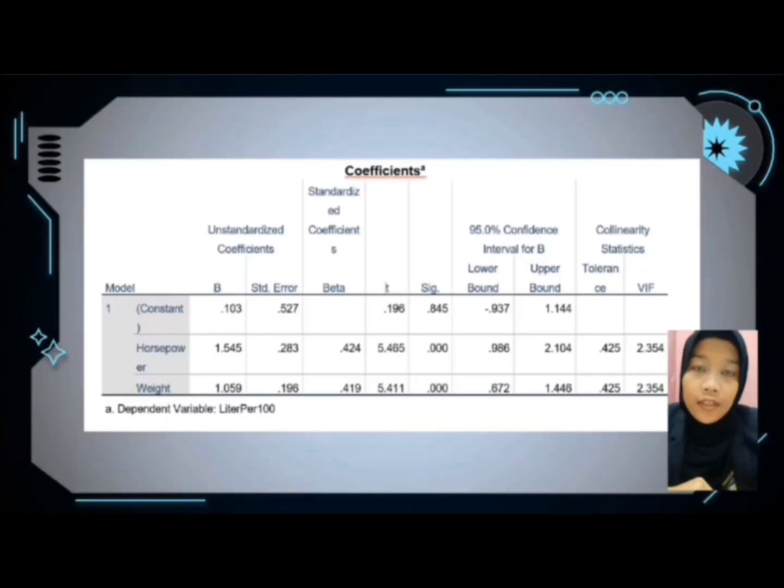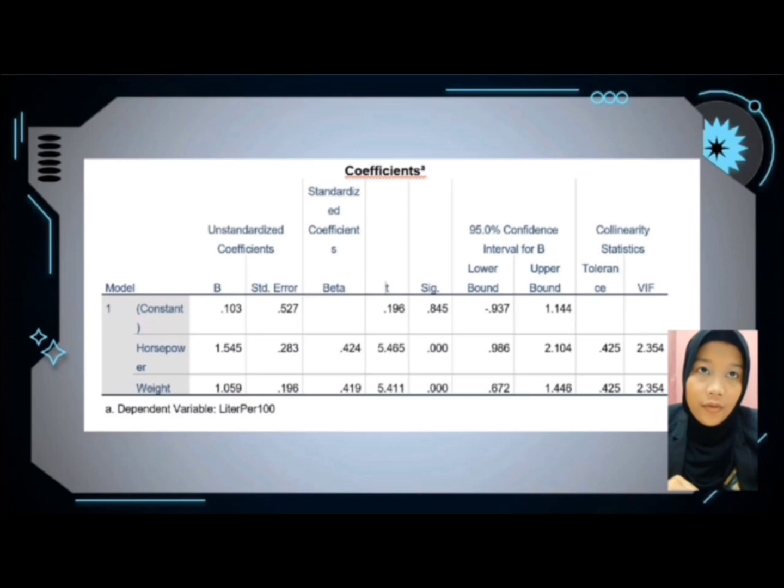Confidence interval refers to evaluating an interval of statistics containing a population parameter. By using SPSS, we collected the result of the 95% confidence interval. For horsepower, the lower boundary is 0.986, and the upper boundary is 2.104.